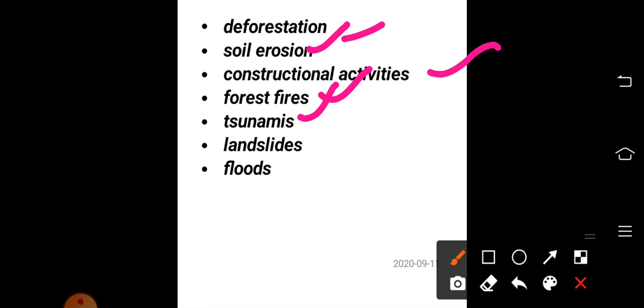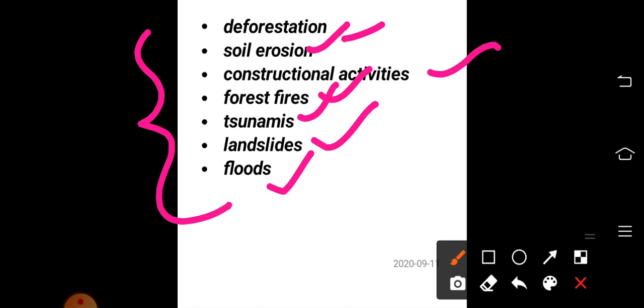So it can also disturb the ecosystem balance. Okay, then landslides. In the chapter we have already discussed the ill effects of landslides. Then floods. Yes, that is also a very dangerous natural disaster. So we have to avoid these problems to some extent. Some human activities we can avoid, natural calamities we couldn't, but even then, landslides or soil erosion we can check to some extent.